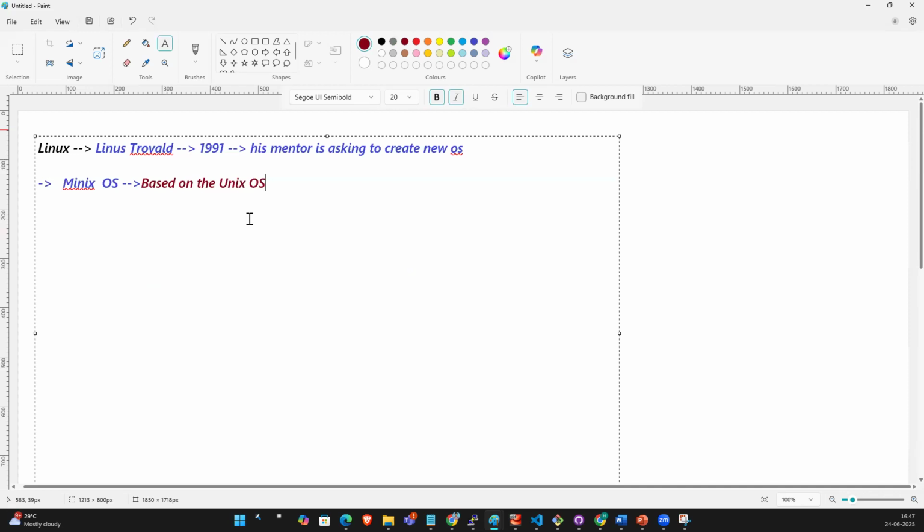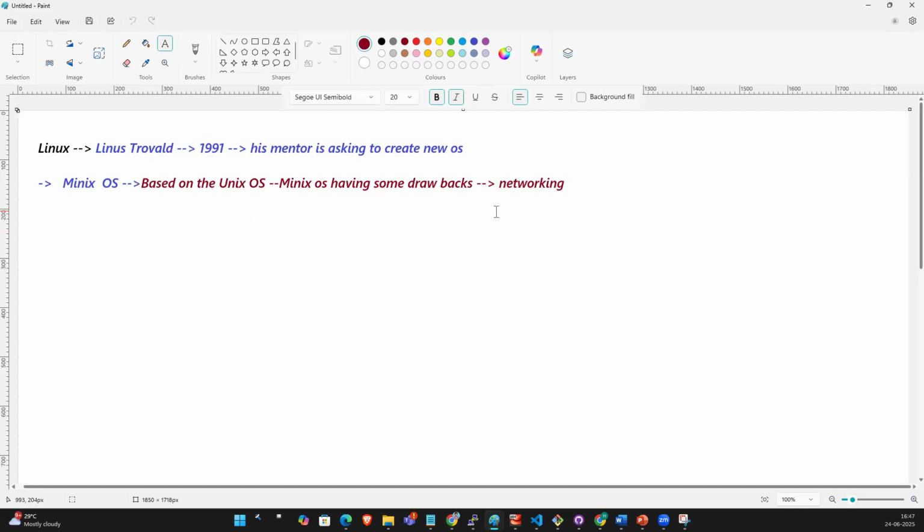But Minix OS had some drawbacks. What are the drawbacks, guys? There is no networking. So he overcame those problems and created a new OS, and he was thinking of a new name for this OS.